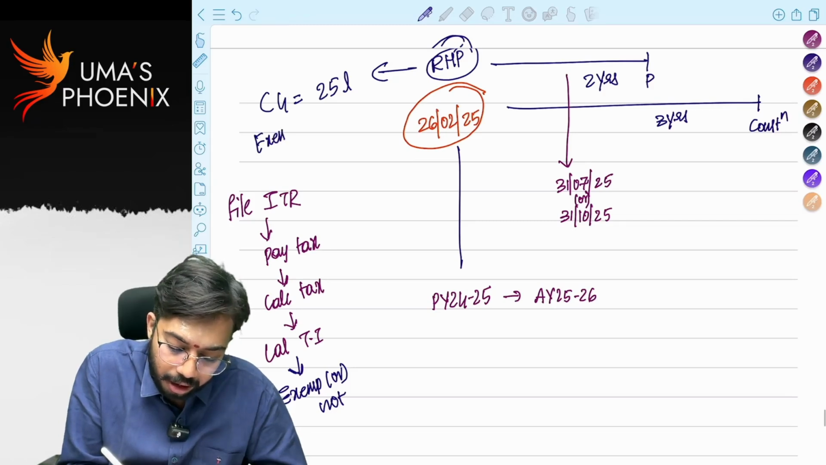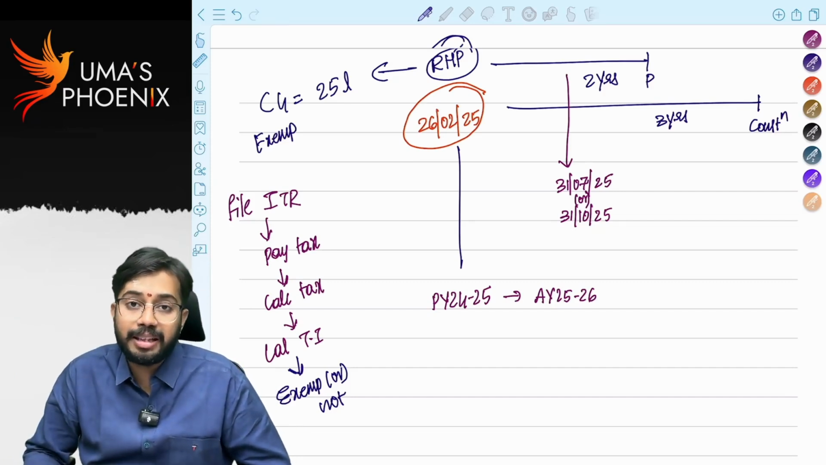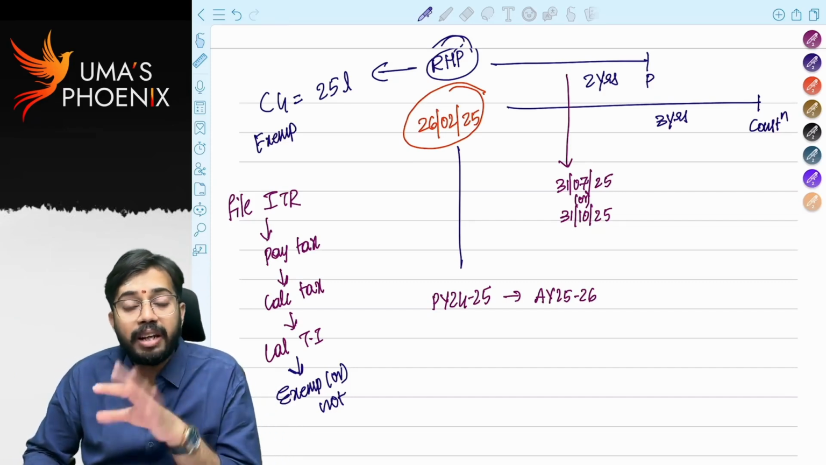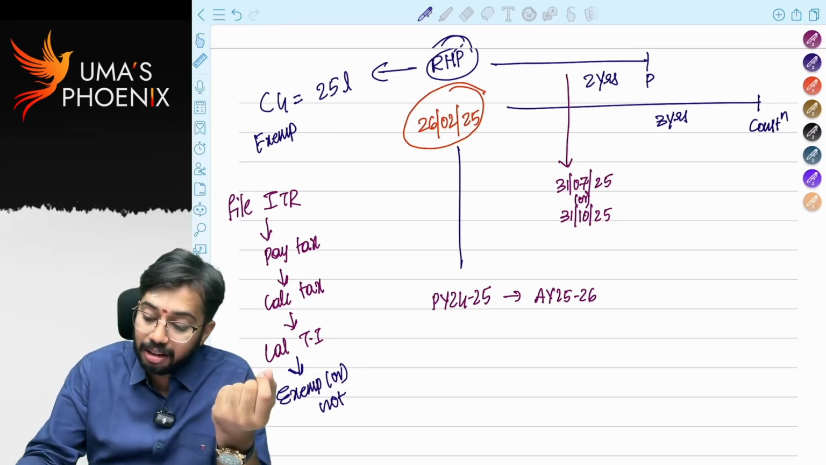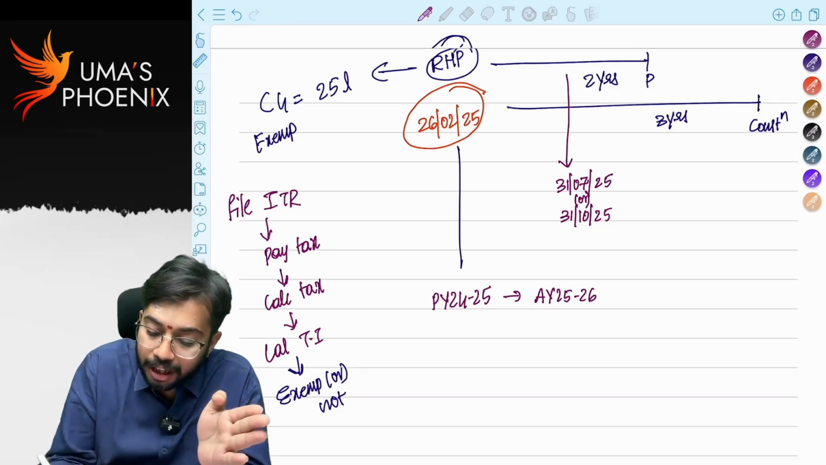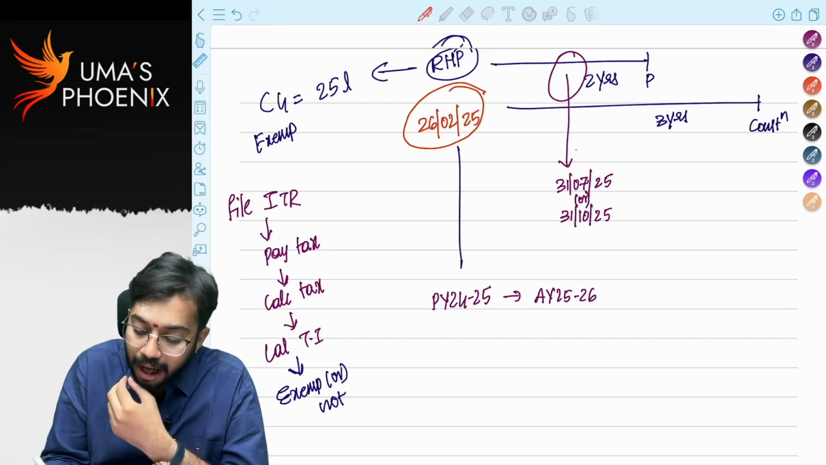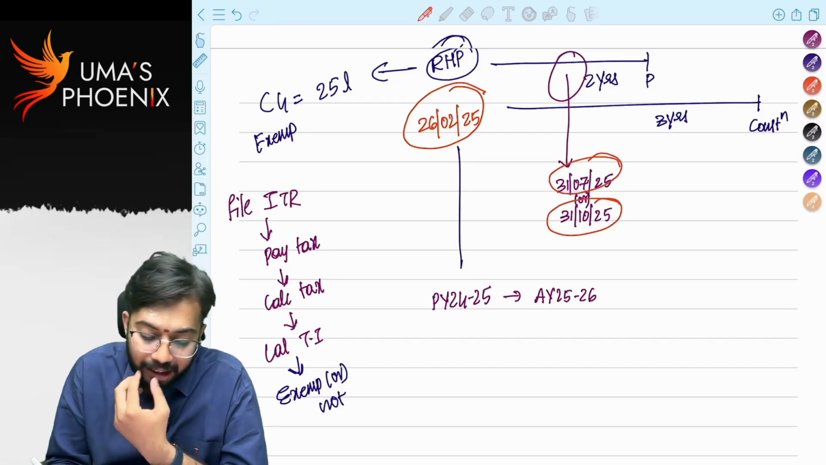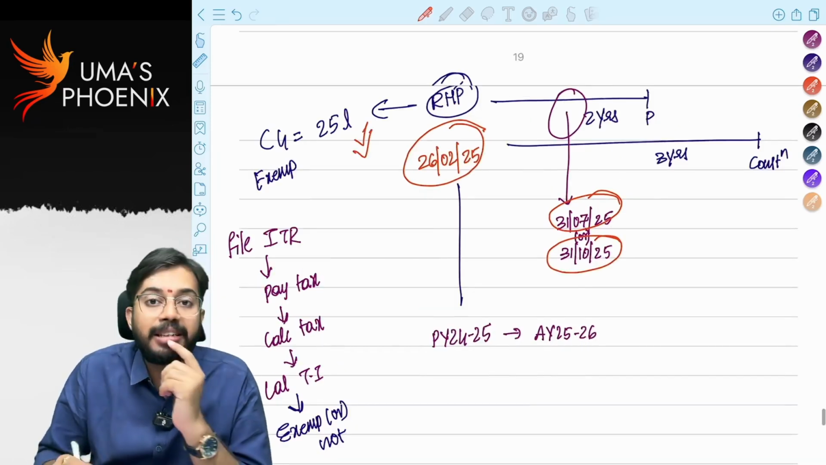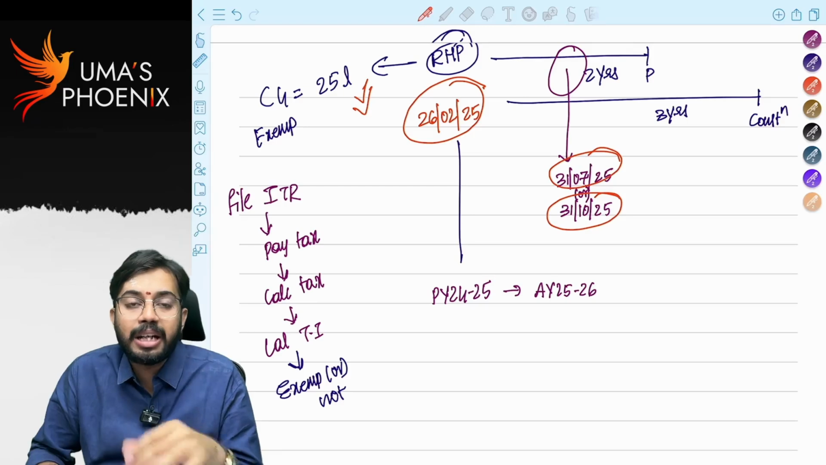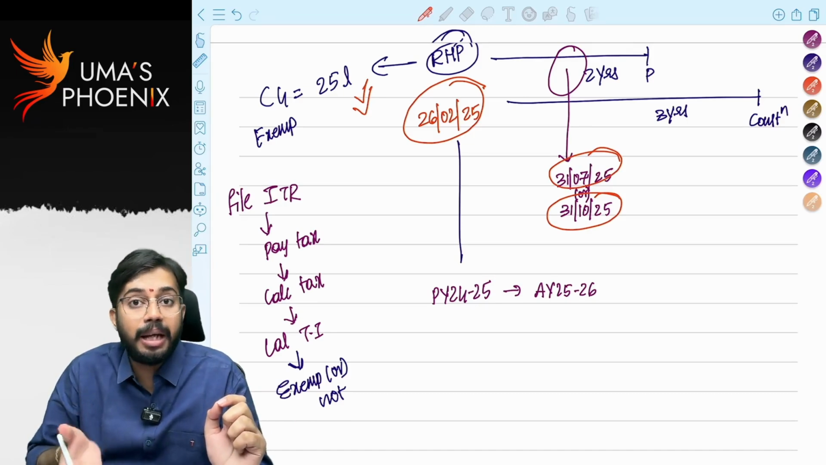Now, if I reinvest that amount in new house property, I can claim exemption. But to reinvest, I have a time limit of 2 years or 3 years. But before that 2 years or 3 years, there is a due date for filing ITR. Now, at the time of the due date of filing ITR, to calculate tax liability, I have to know whether to claim exemption or not. If I claim exemption, tax is lowered. If I do not claim exemption, tax will be more.